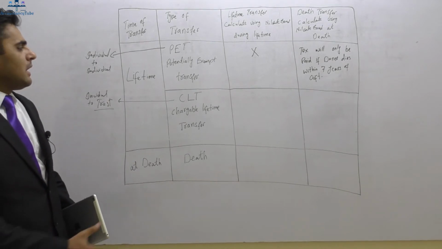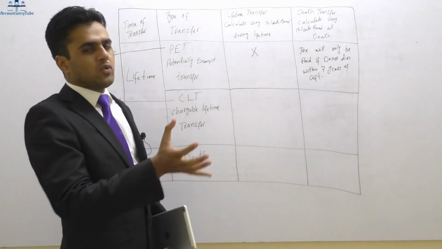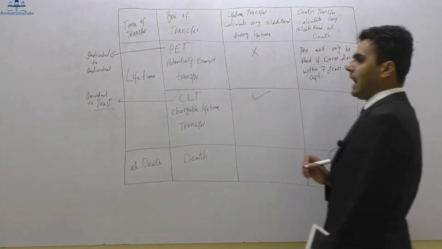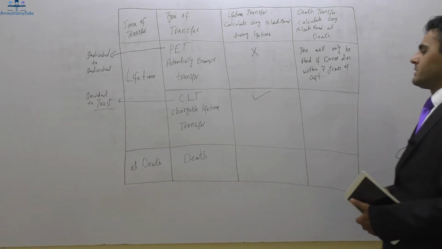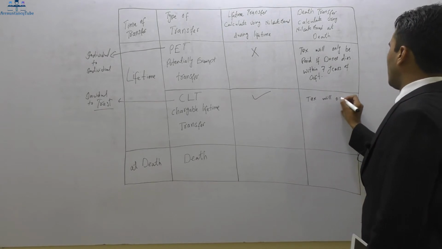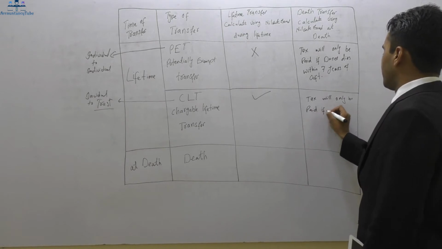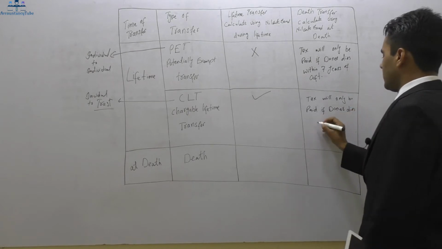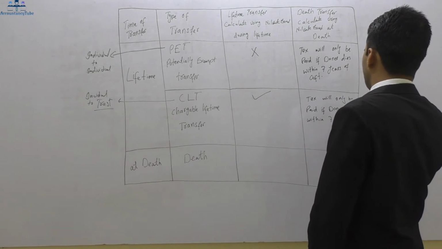Right? Now come to the chargeable lifetime transfer. Now this is a transfer from one individual to a trust. There will be a tax to pay during our lifetime. So we will have to pay tax during our lifetime, and there will be tax on death as well. Again, tax will only be paid if the donor dies within 7 years of